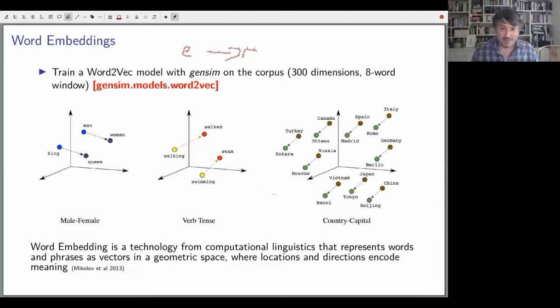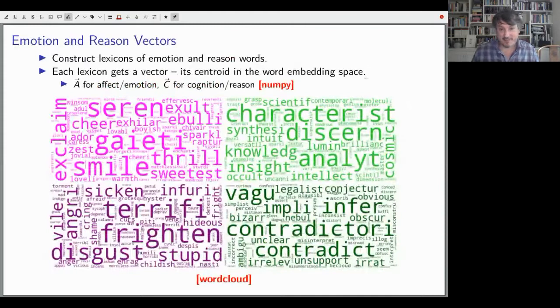And you can see clearly how this dimension works from these word clouds. We're using the Python word cloud module, which is just the best, right? And we use NumPy for vector algebra. And so we start off with the word embeddings trained.